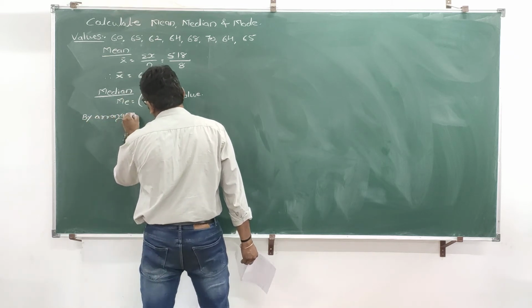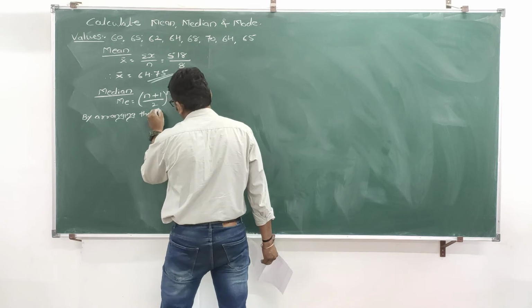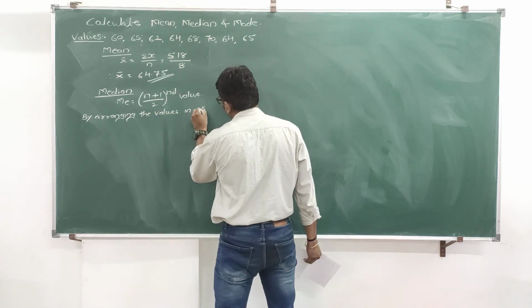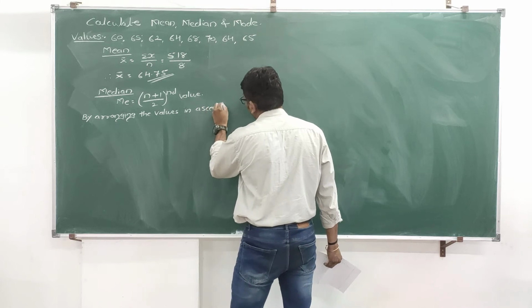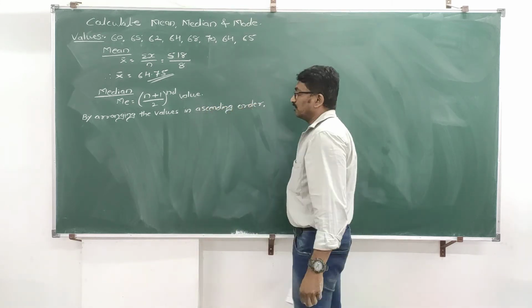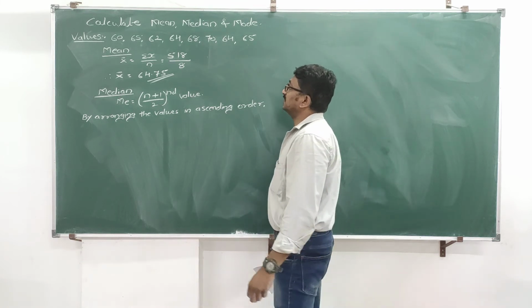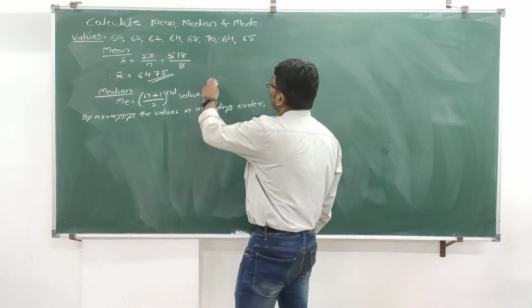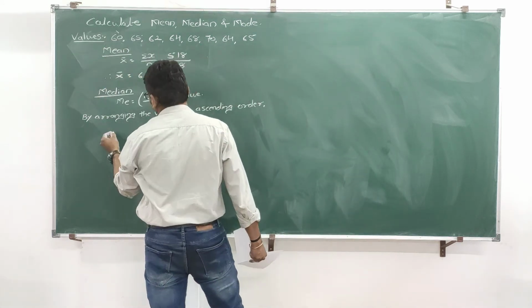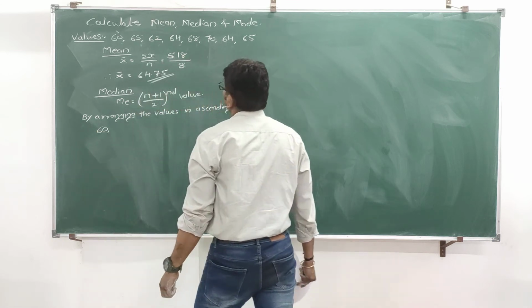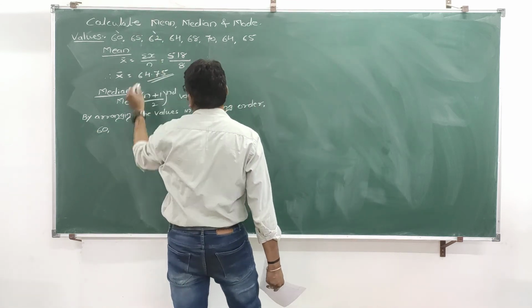By arranging the values in ascending order. Arrange it in ascending order. Ascending is nothing but from lowest to highest. Now here lowest is 60, so I'll take 60 here first. Next lowest is 62.